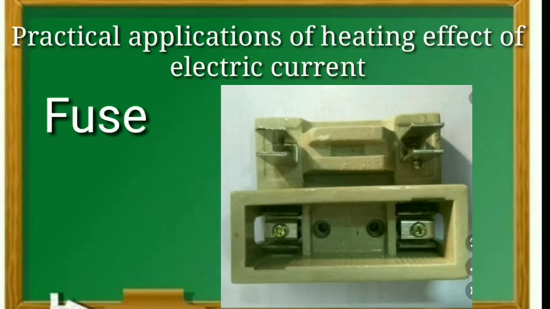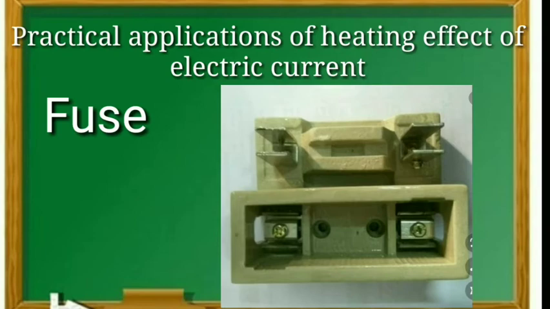Why do we have to use different amperes of current here? For example, an electric iron which consumes 1 kilowatt of electric power when operated at 220 volts gives a current of 4.54 amperes.